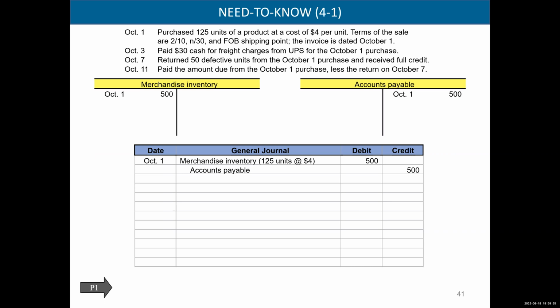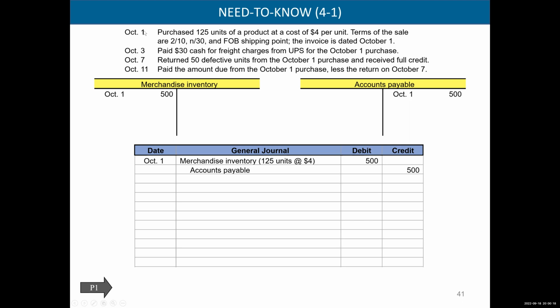When would we have to pay it by? Well, we bought it on the 1st. 10 days from now would be October 11th. So if we pay for this inventory by October 11th, we can take the 2% off. If not, the whole thing is due in 30 days.